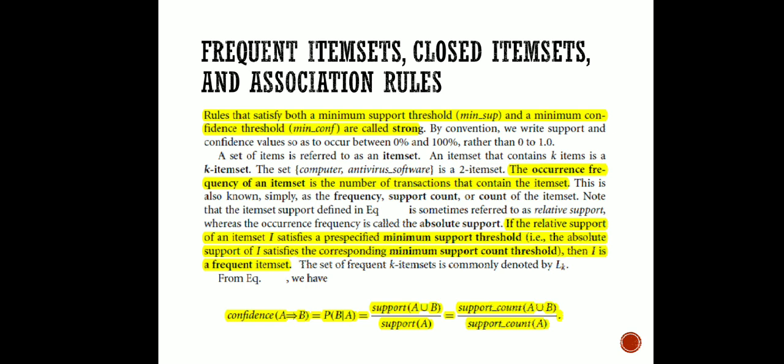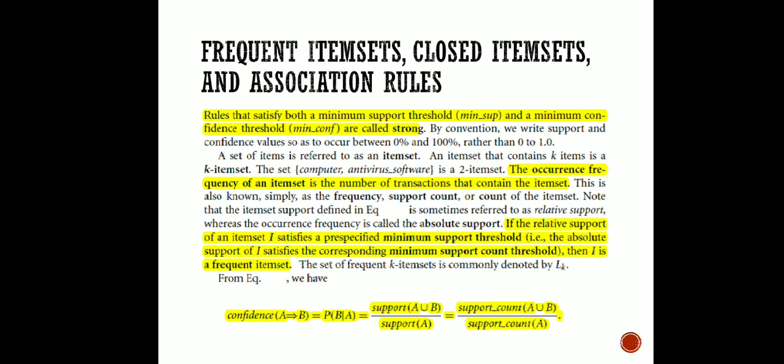Whatever the probability is, we can easily convert it to percentage, and we are going to write support and confidence in percentage only. We have seen one example, with 2% support and 60% confidence.